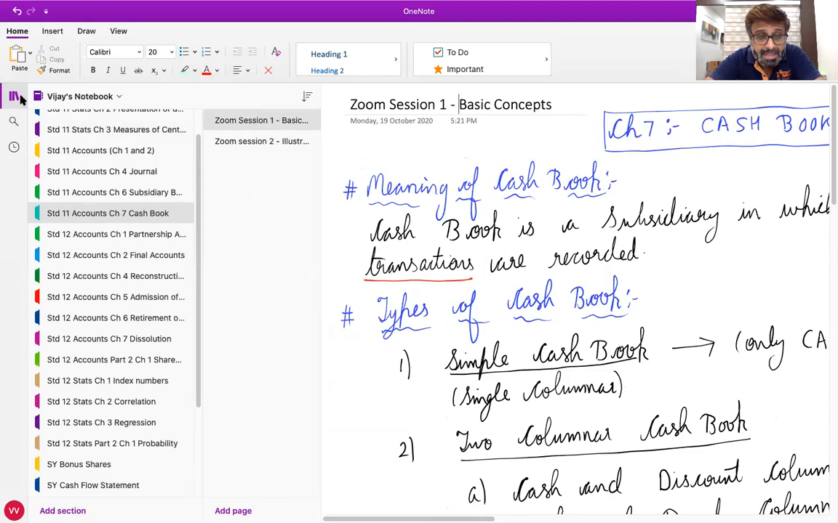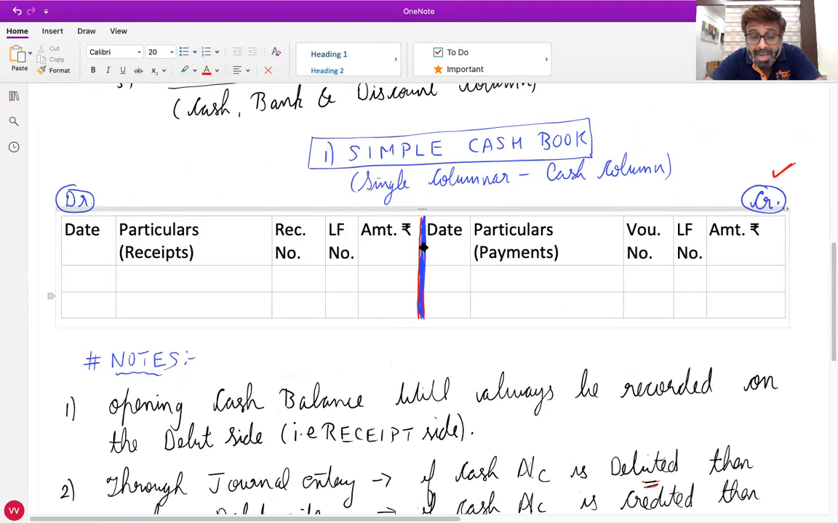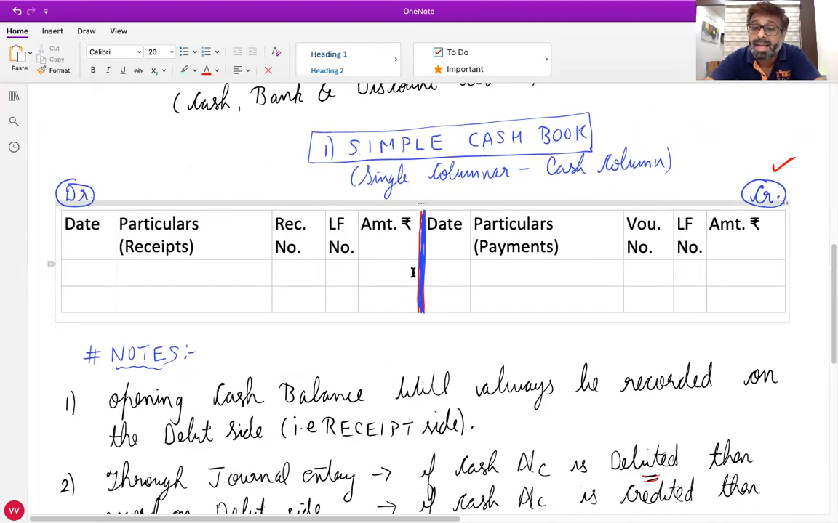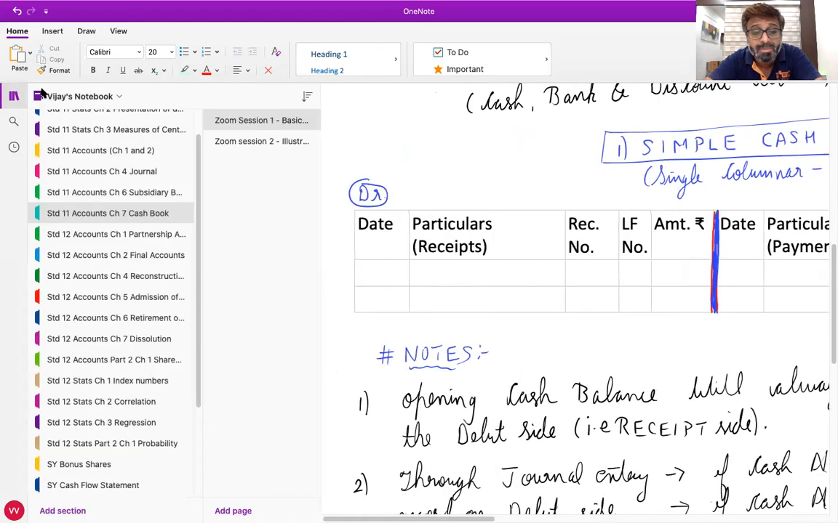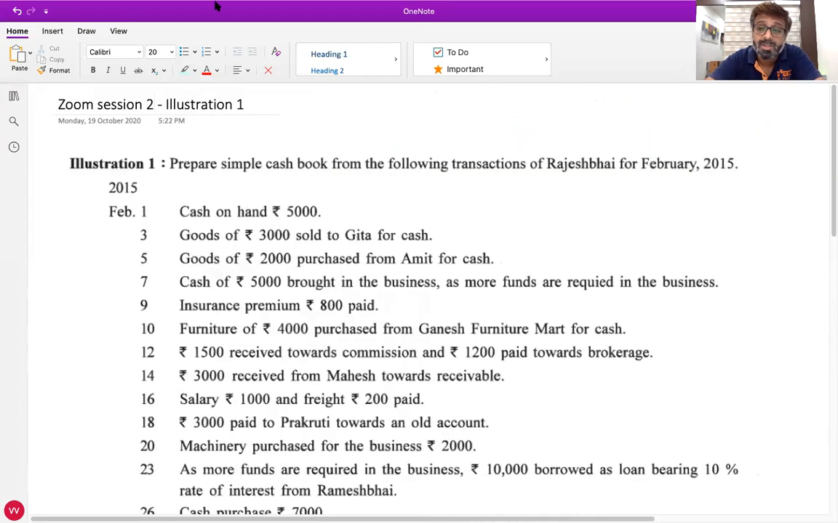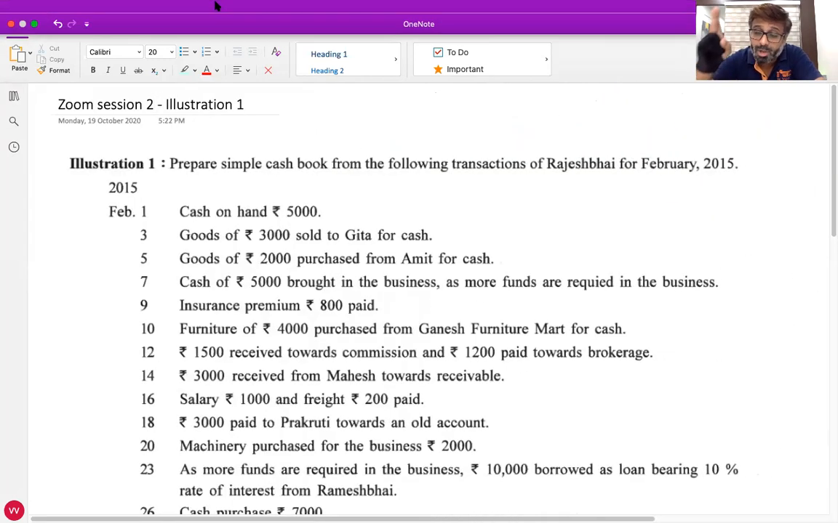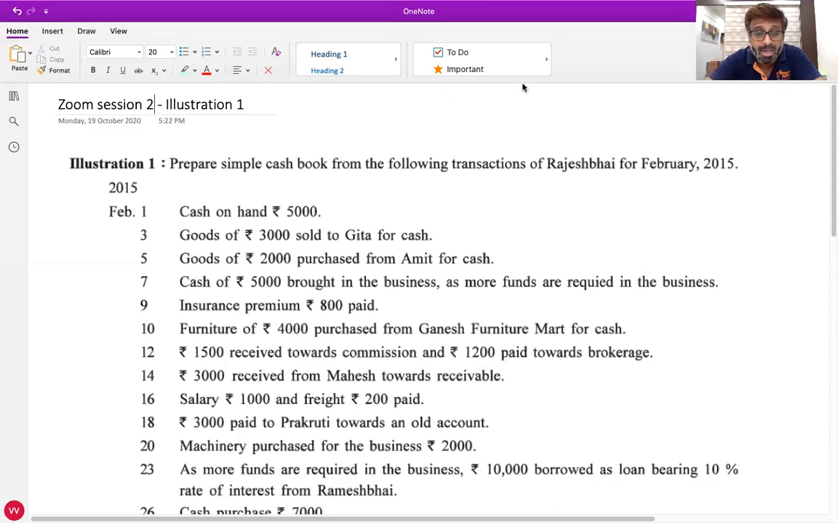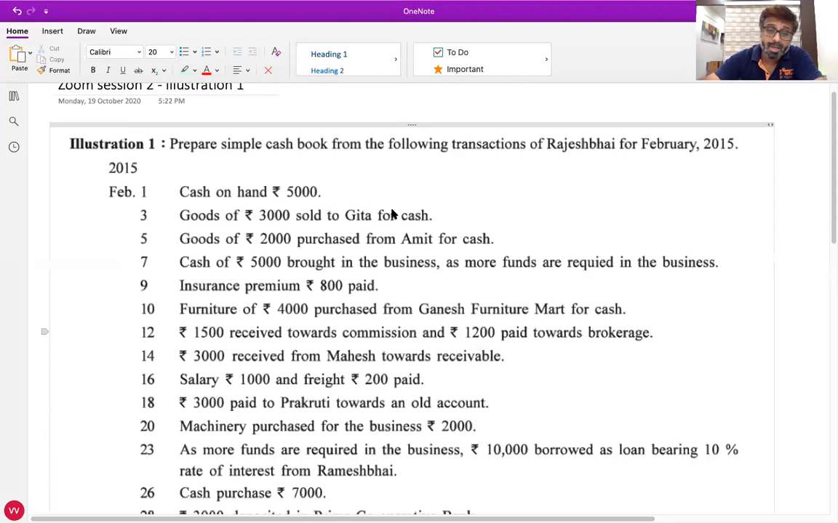All of you can see this and remember this. In the middle, either you'll make 2 lines close to each other or a thick line. Left side will be the debit, right side will be the credit, and there are 5 columns on each side. Which 5 columns? Date, particulars, receipt number, LF number, and amount. On the other side, instead of receipt, it will be payment, and instead of receipt number, it will be payment, that is voucher number.